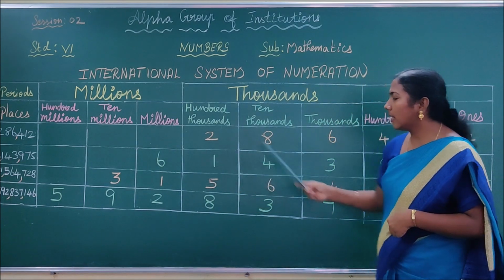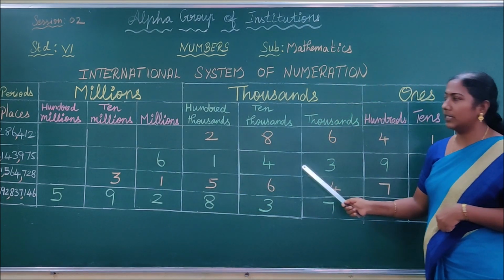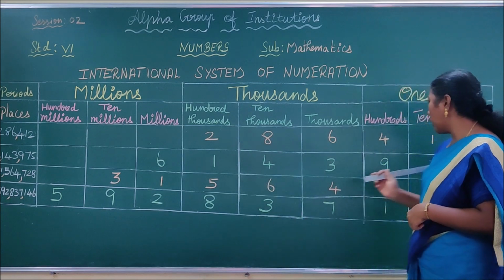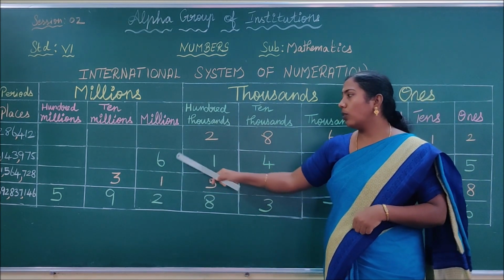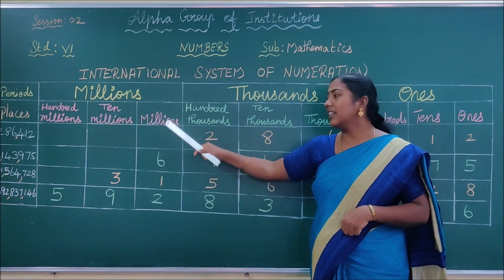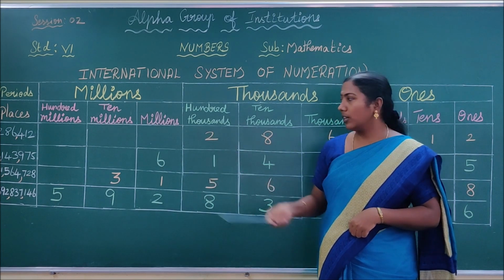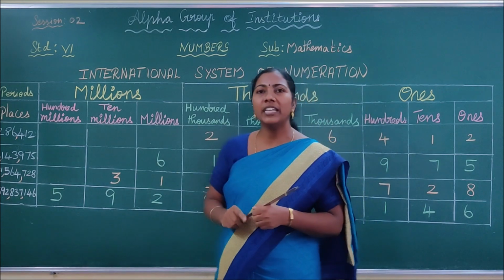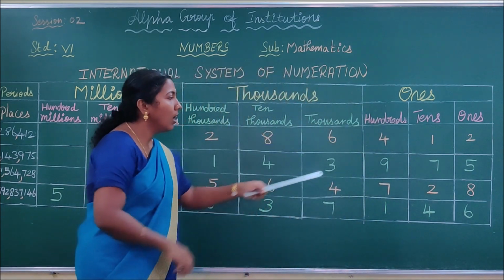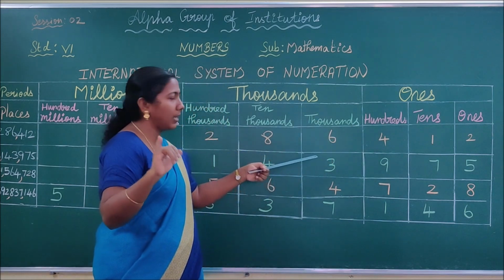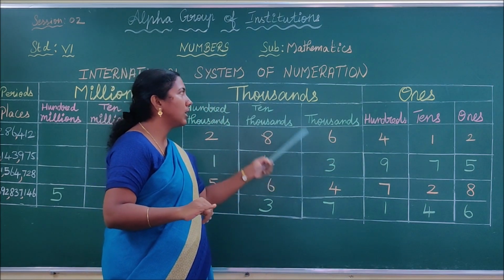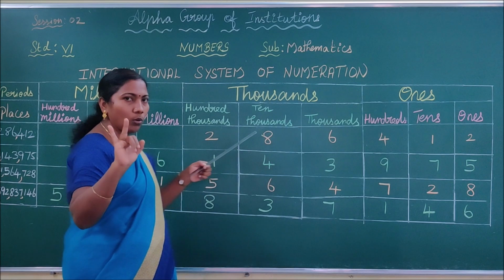Similarly, see this sum. We have placed the digits in their corresponding places. But here it is a 1, 2, 3, 4, 5, 6, 7-digit number. We have one more digit, so you are placing the 6 in millions place. Now, children, how do you write the periods for this number? See, children. 975 comes under the period of ones, so you are writing the ones period. 143 comes under the period of thousand, so you are writing the thousands period.